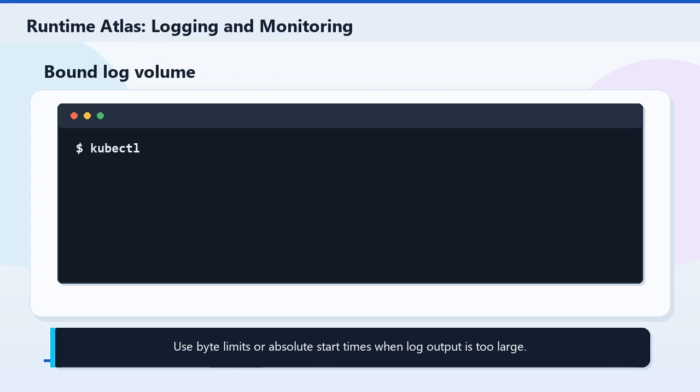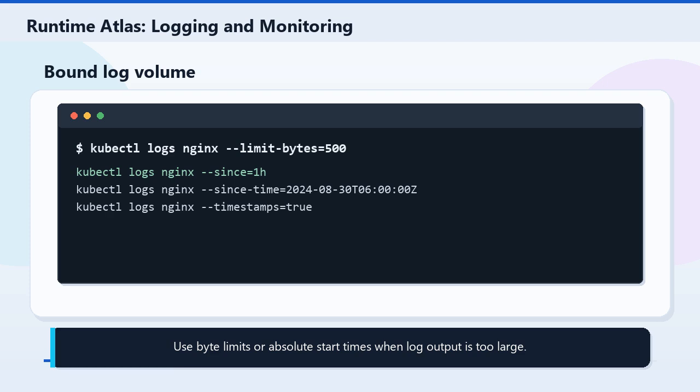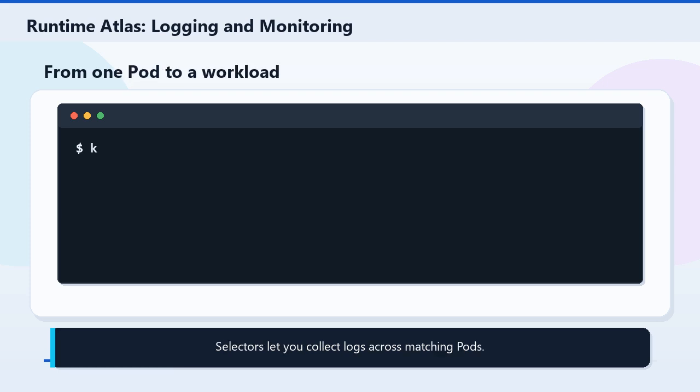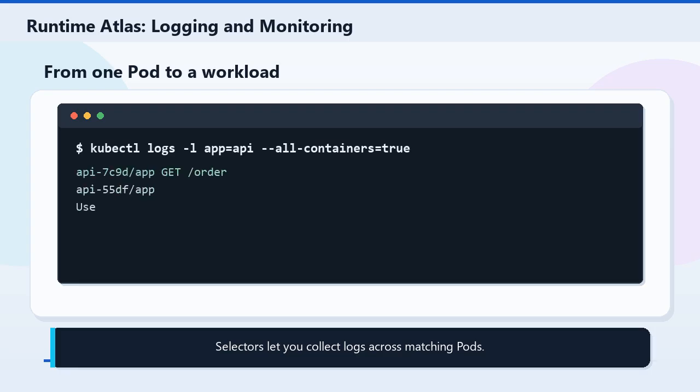For very noisy pods, bound the output. You can limit bytes, use a relative --since value, or start from an exact RFC 3339 timestamp with --since-time. When a deployment has many replicas, one pod may not tell the whole story. Use a label selector to pull logs from the matching workload pods.